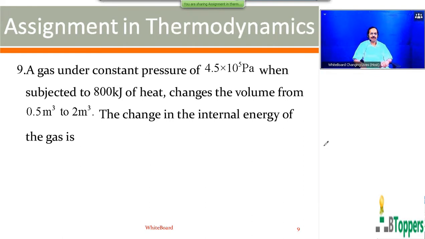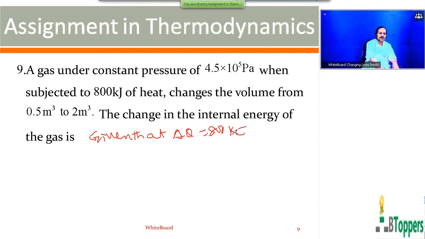Look at question number 9. The next question. The gas under constant pressure of 4.5 into 10 power 5 Pascal, when subjected to 800 kilojoules of heat, changes the volume from 0.5 cubic meter to 2 cubic meter. Find the change in internal energy of the gas. Here also we can calculate the work done by the gas first to apply the first law of thermodynamics. So what is given is the heat energy supplied to the gas directly, 800 kilojoules, or we can say 800 into 10 cube joules.